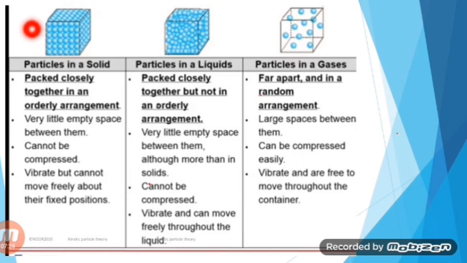That's why it has a very organized and proper firm structure. That's why we say that solids have a very rigid and firm structure. If we look at liquid and compare it with solid, comparatively the particles of liquid are a little bit distorted. They have a distorted structure. They are away from one another. There is a little bit of space present between the particles, so they are packed closely together, but there is no orderly arrangement in them.